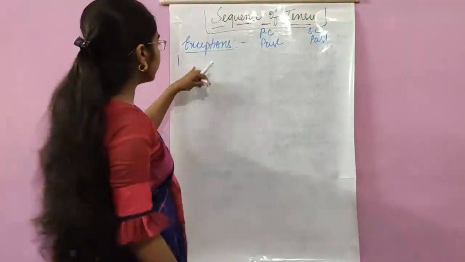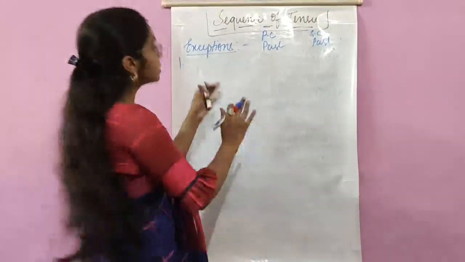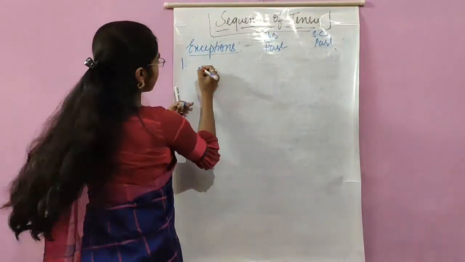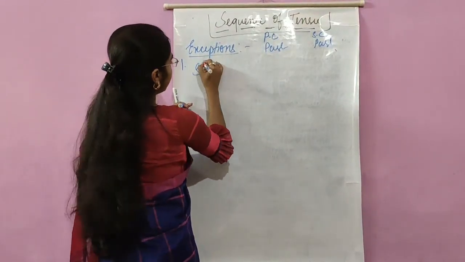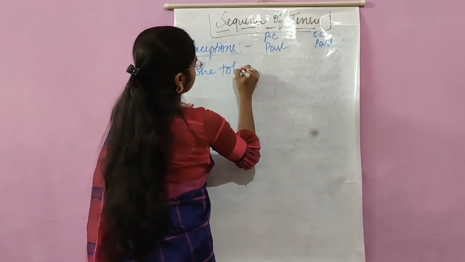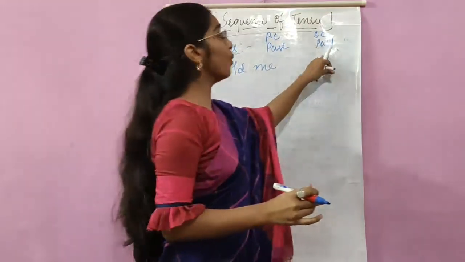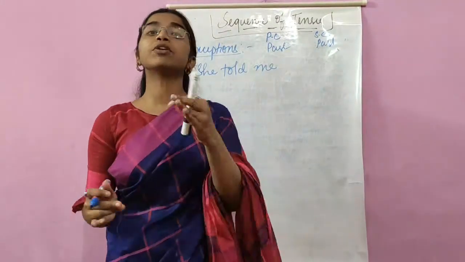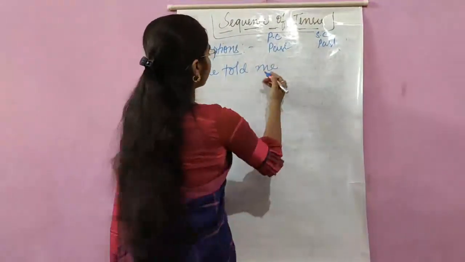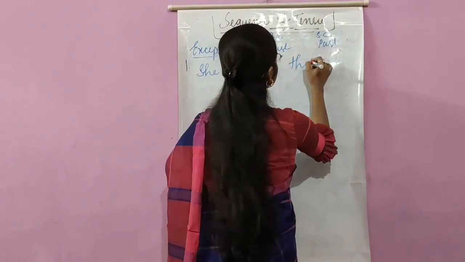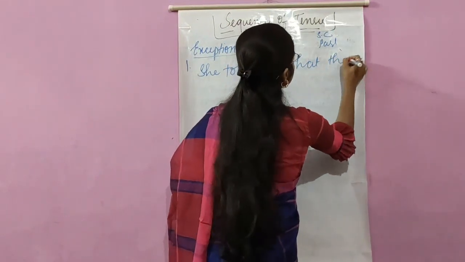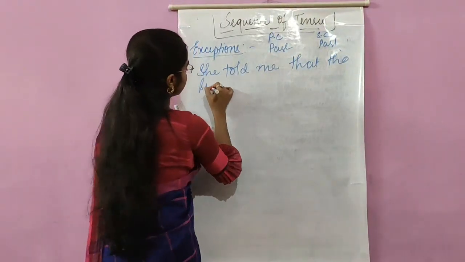Now the first exception. Suppose I say, she told me. This is the principal clause, and it is in past. But what if the subordinate clause talks about a universal truth? What if I say, she told me that the sun rises in the east?